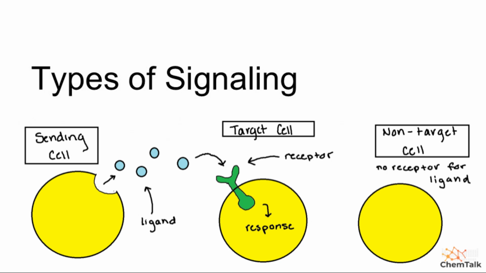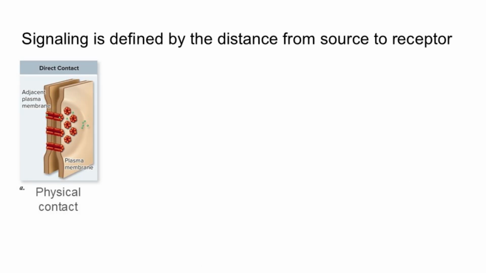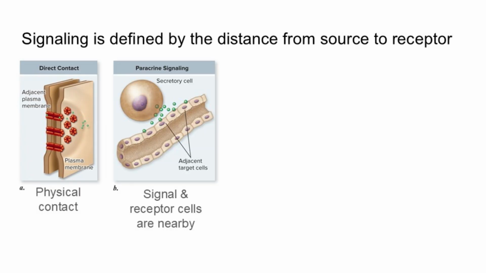The type of signaling is determined by the distance between the message's source and where the message is received. First, we can have direct contact. This is where two cells are making physical contact with each other, the shortest distance. Second, paracrine signaling is where a cell will secrete a signal that diffuses toward adjacent target cells.